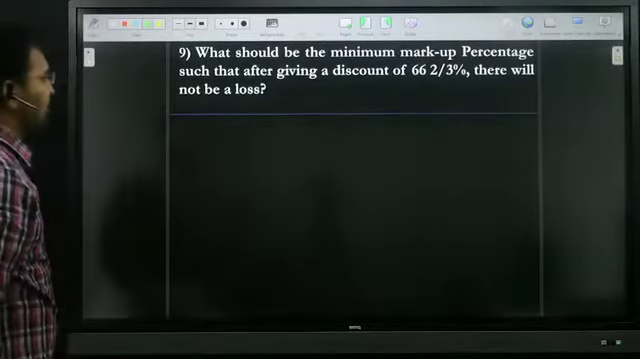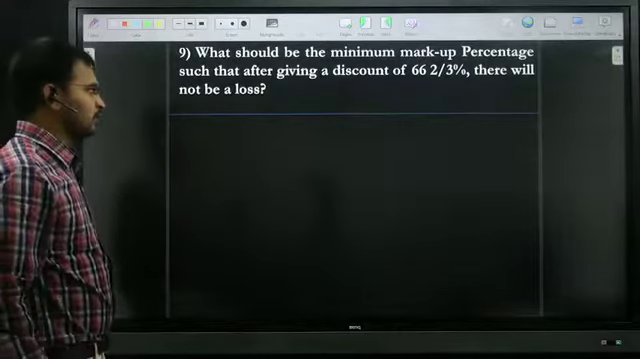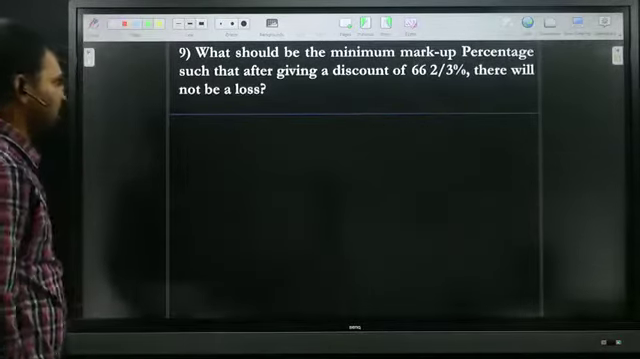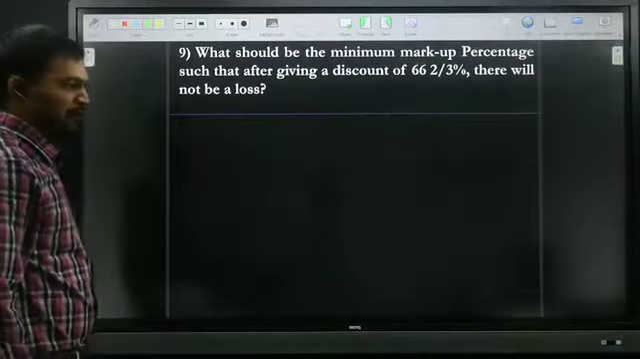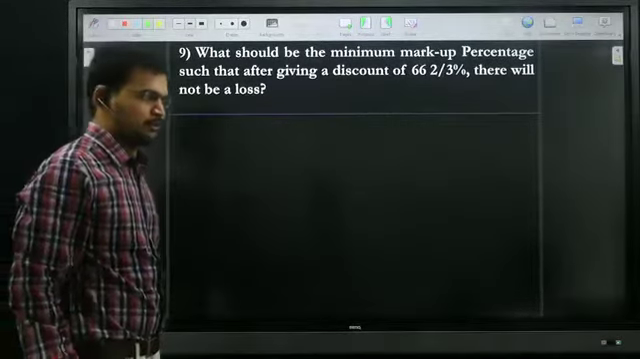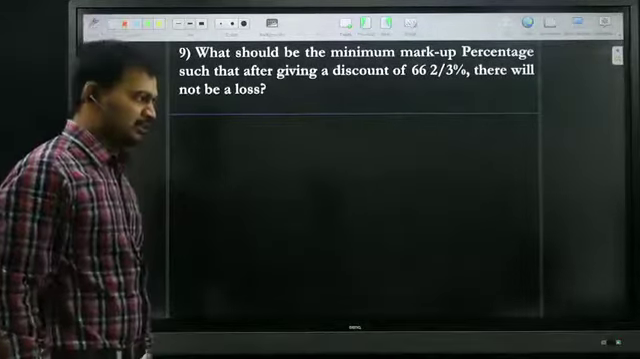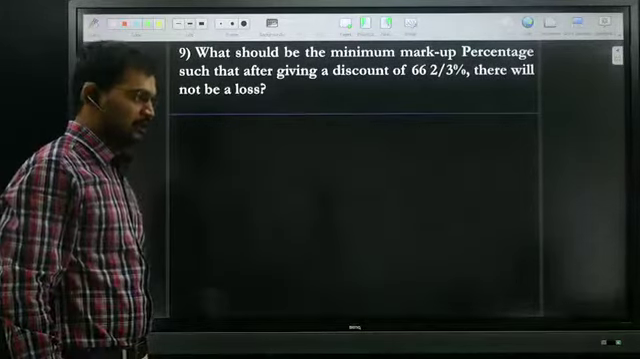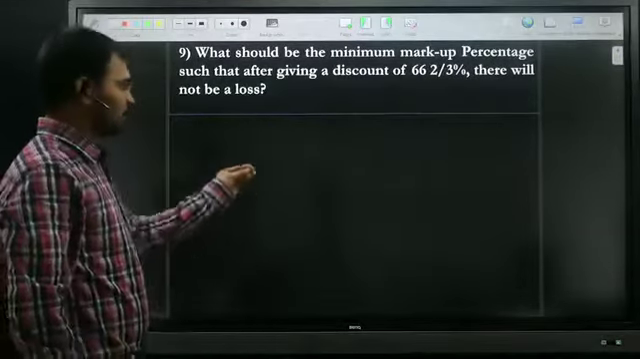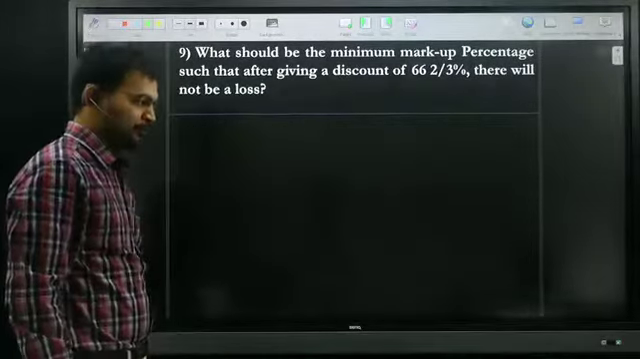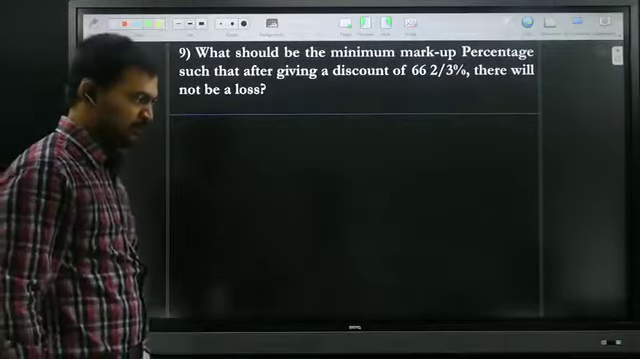What should be the minimum markup percentage such that after giving a discount of 66 2 by 3 percentage, there will not be a loss? So this is a profit and loss question, from the profit and loss chapter. At the time of the profit and loss class, I will give clarity regarding all these terminologies. But try to say the answer for this question. I am waiting for the response.